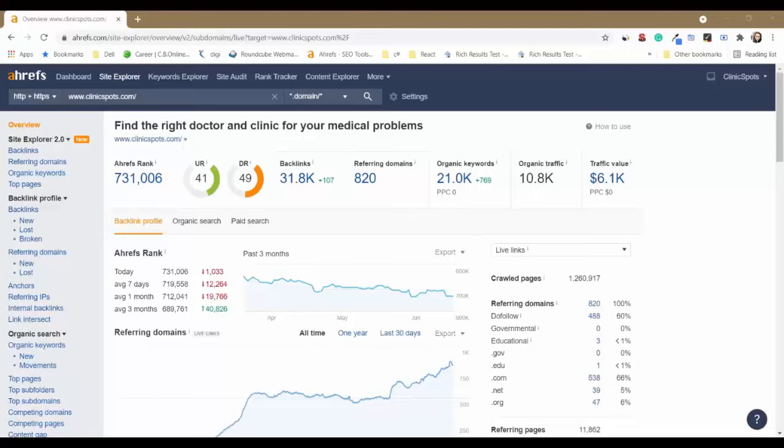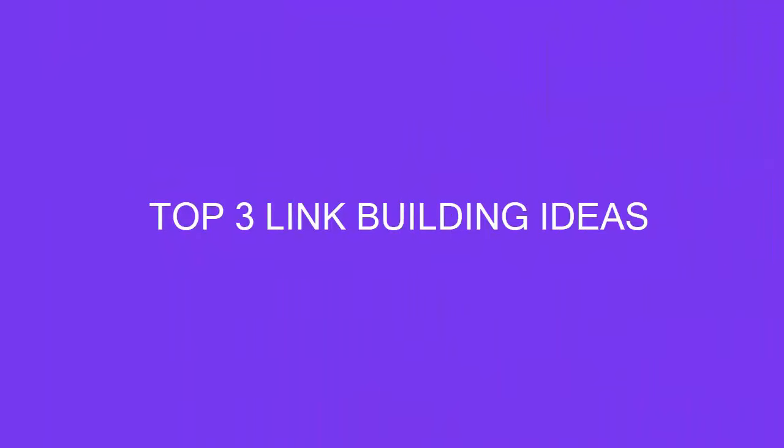So when a large volume of relevant and high authority websites link to your website, the domain authority of your website increases. So you can gain these trust signals through a variety of link building tactics. The top 3 link building ideas are as follows.